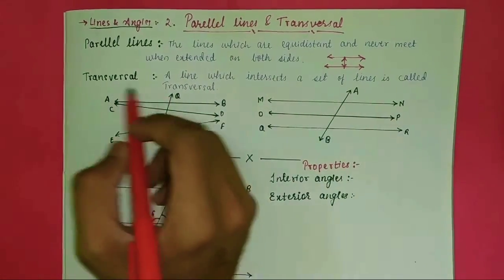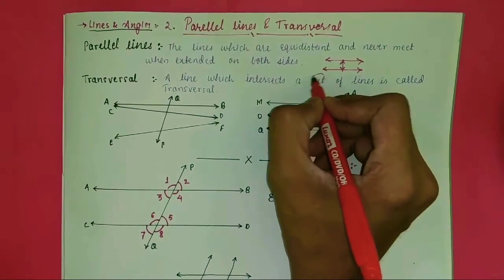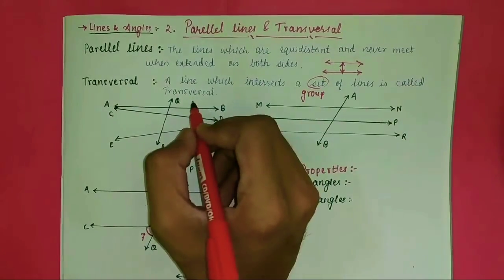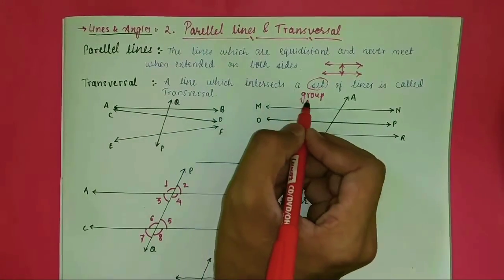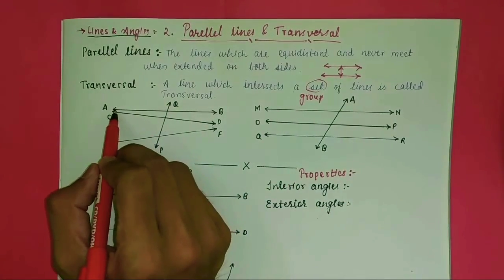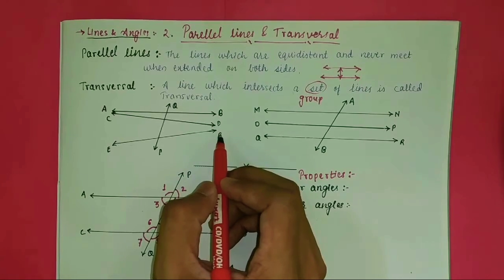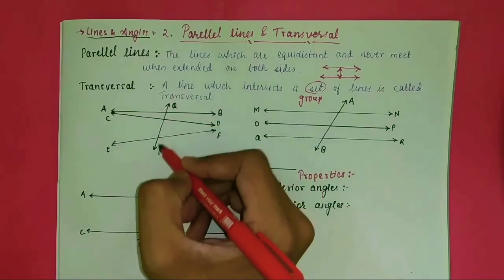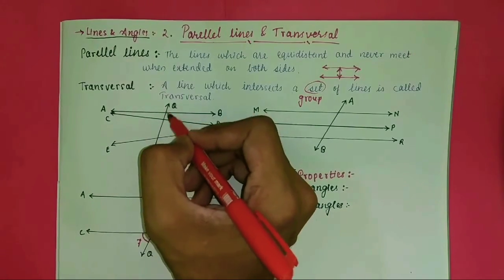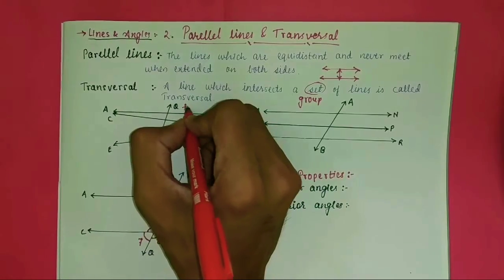Then transversal: a line which intersects a set of lines. A set of lines means a group of lines. A line which intersects a group of lines or a set of lines is called a transversal. Here is a set of lines, AB, CD and EF, and this line QF is intersecting all three lines, 1, 2, 3. Therefore it is the transversal.